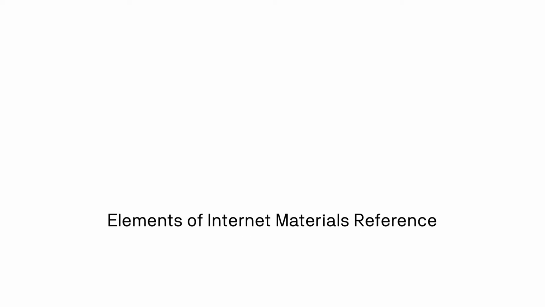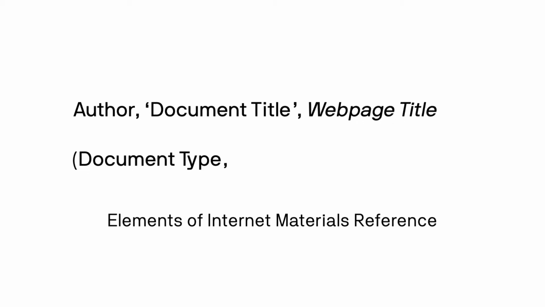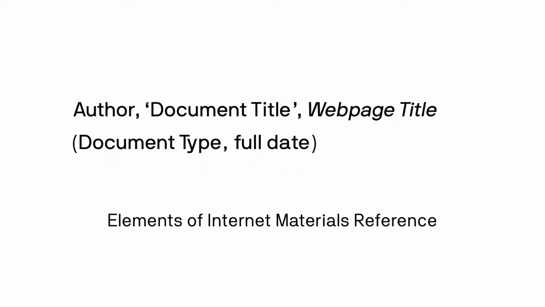If a website is what you are citing, then there are 7 elements to the reference: the authors, the document title, the webpage title, the document type, the full date, the pinpoint if needed, and the URL. The first element in the citation is the author's names. For each person listed as an author, write the given name and then the family name.